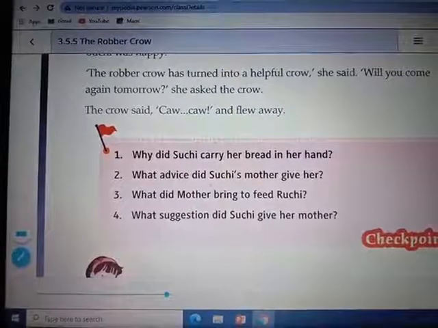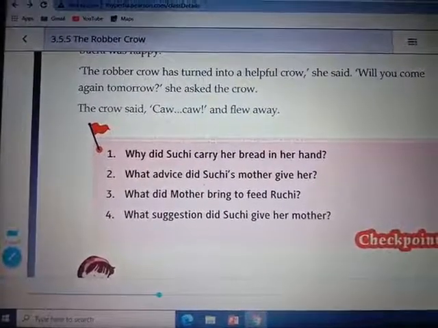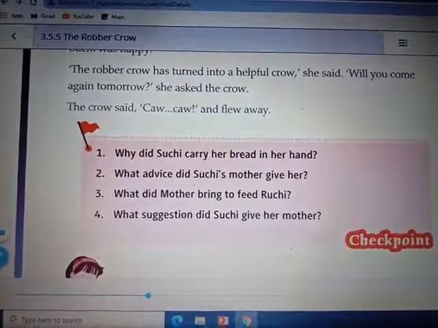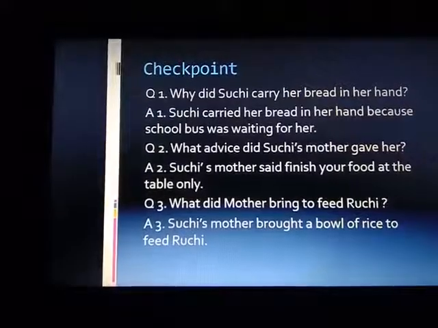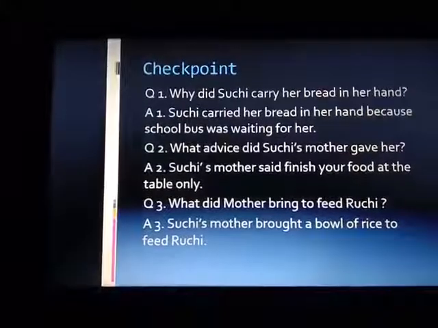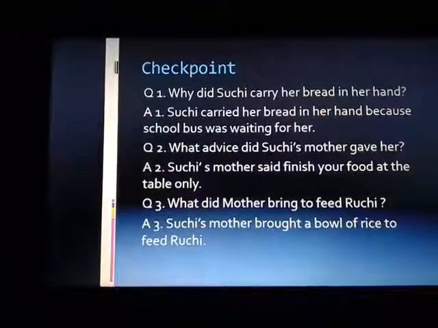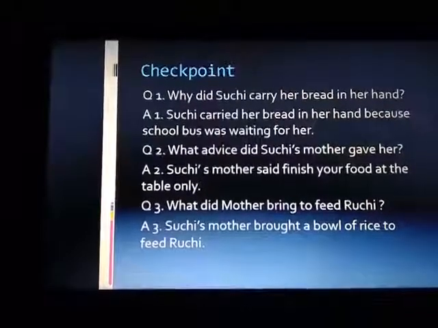Solve the checkpoint. Just look at the questions. For the answers I have prepared the PPT. Shall we start? Let's start. I have seen the question of checkpoint. Now we'll discuss this. Why did Suchi carry her bread in her hand? Suchi carried her bread in her hand because the school bus was waiting for her.